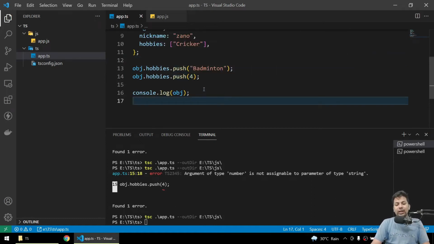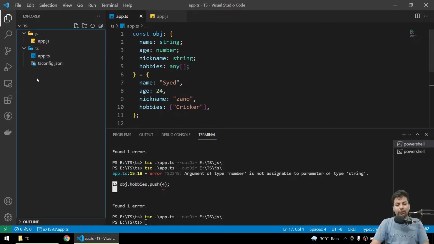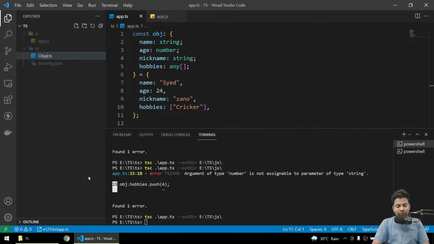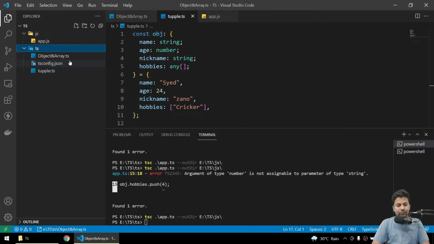Now we'll see tuples. Okay, so let me just write it here, like object and array. Yeah, normal.ts. Now I'll say new, tuple.ts.